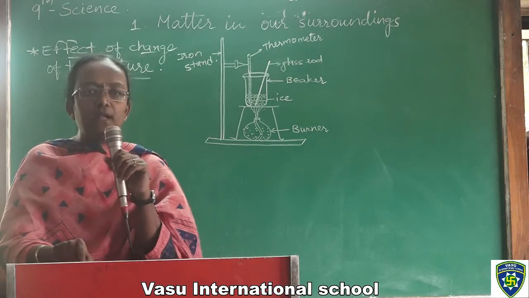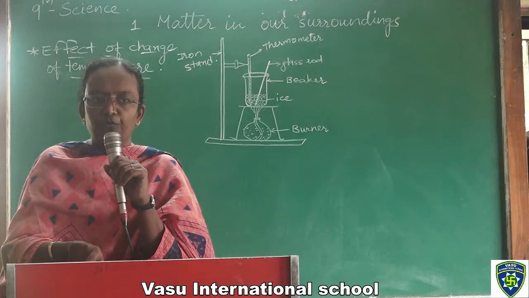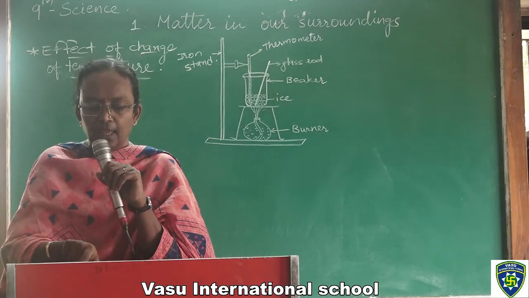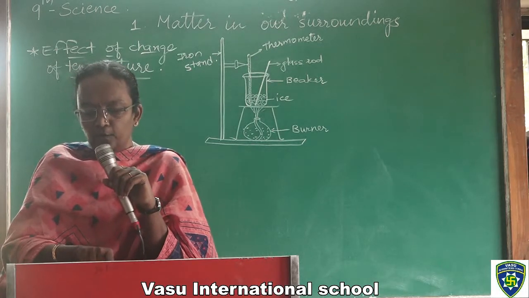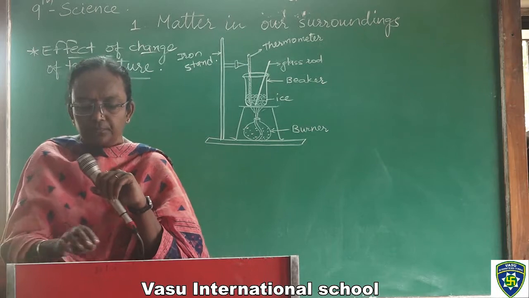Okay, you remember that always degree centigrade and Kelvin make a difference of 273. Particles in water have more energy as compared to particles in ice at the same temperature.